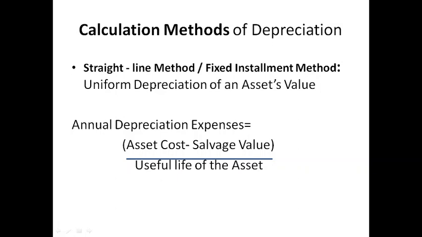Uniform depreciation of an asset's value. It involves simple allocation of an even rate of depreciation every year over the useful life of the asset. The formula for straight line depreciation is: annual depreciation expense is equal to asset's cost minus salvage value, divided by useful life of the asset.